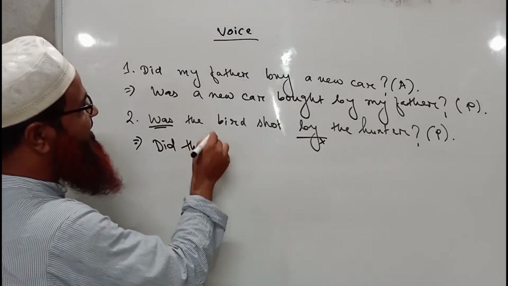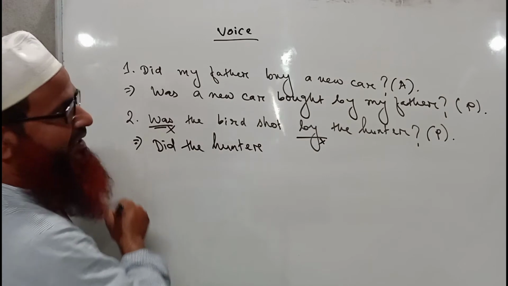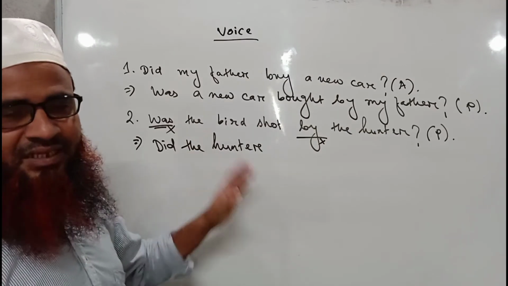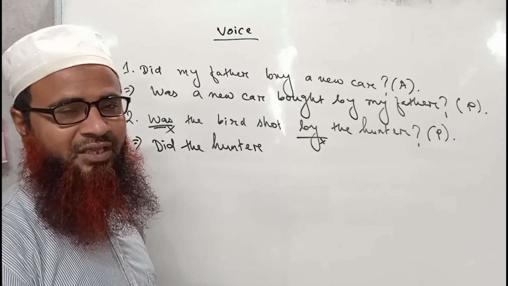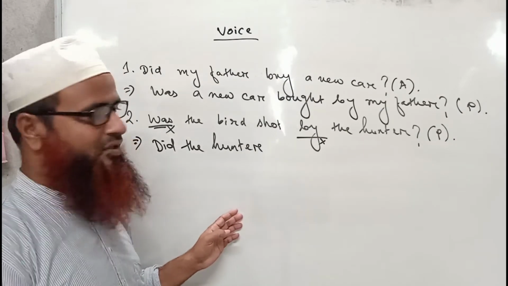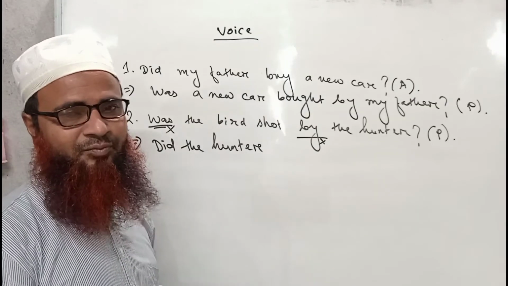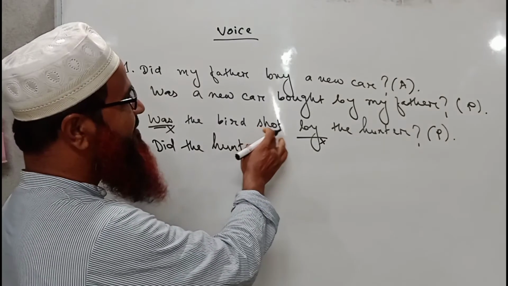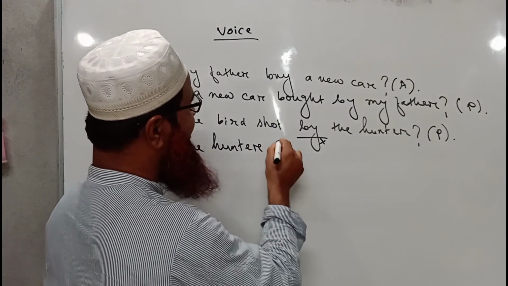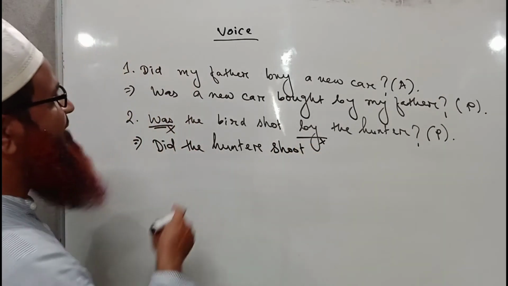Did the hunter. Was would be deleted or dropped, because in active voice of past indefinite tense we never use was or were with the main verb. The main verb here is shot, in its past participle form. Now we have to use the present form of this verb, so it will be shoot. Did the hunter shoot the bird?